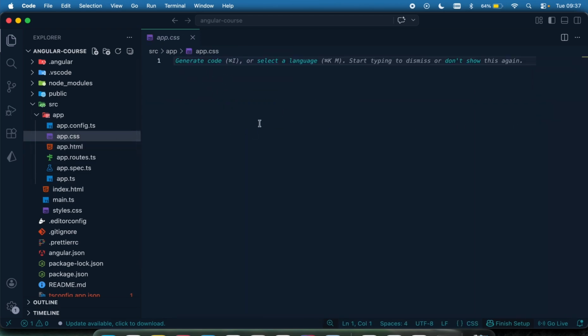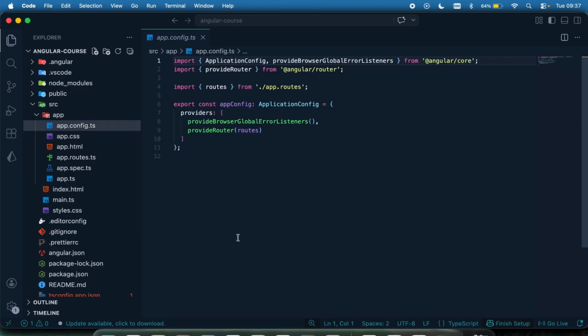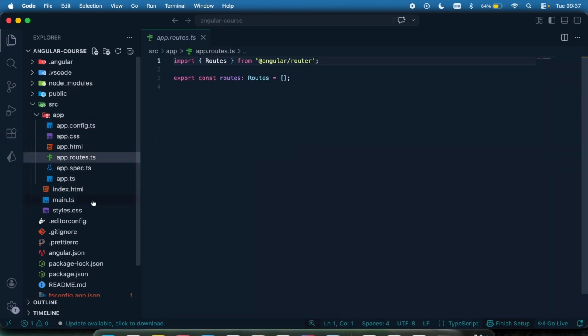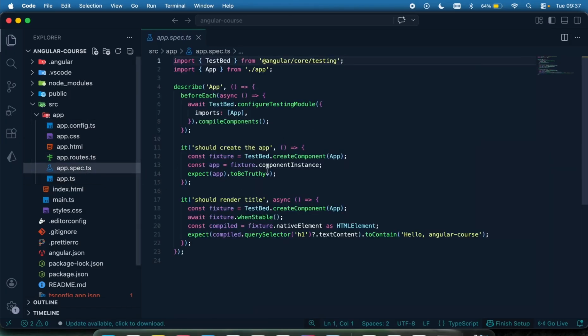Then the CSS goes here. Then we have the app.config, which is a configuration for the entire application. Then we have the routes. We have the .spec file. When you see .spec, know that this is where you write your unit tests. So this is going to be used to test whatever implementation we have in our app.